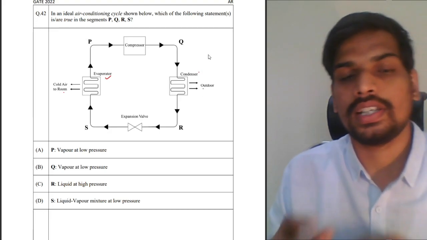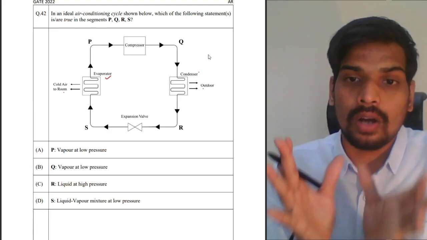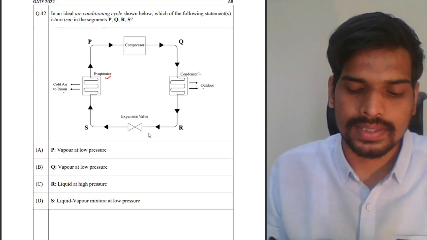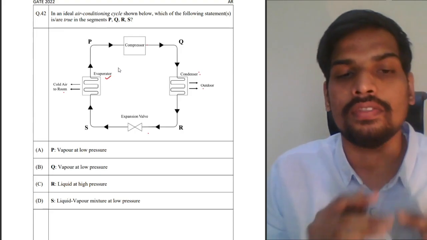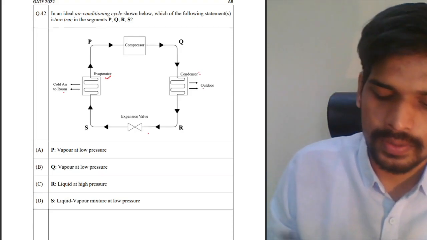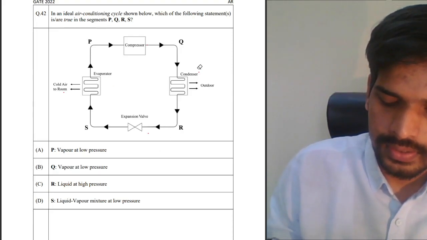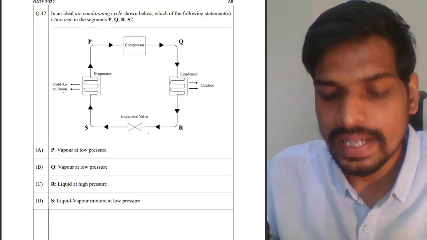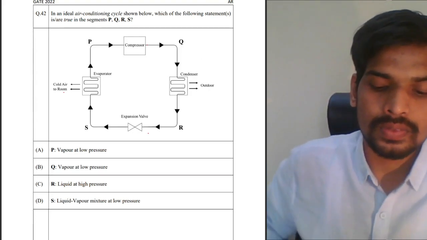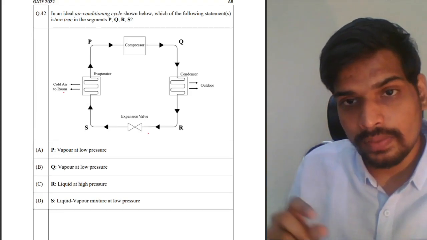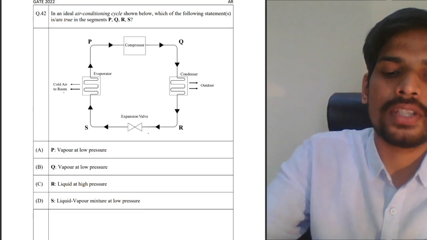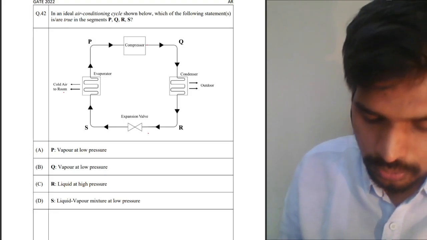This is the outdoor unit. If you're having a split AC, the outdoor unit will have the condenser, compressor, and expansion valve in it. The indoor unit of a split air conditioner will have an evaporator coil inside, right? We do discuss all these in the classes. Anyways, which of the following statements is correct for the refrigerant? Now, when refrigerant flows between these four components, what happens to the refrigerant? That is something which you need to know.